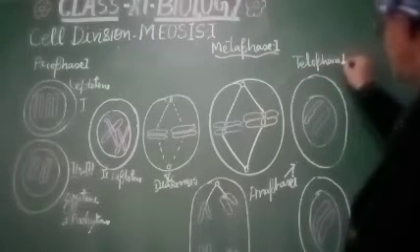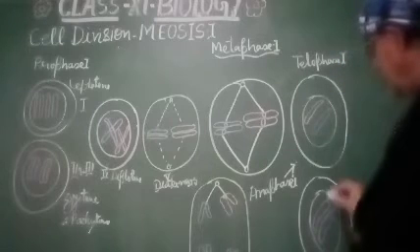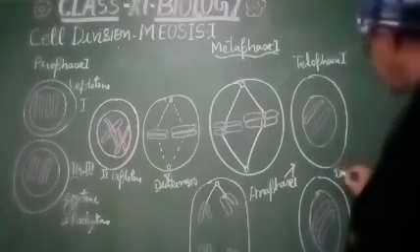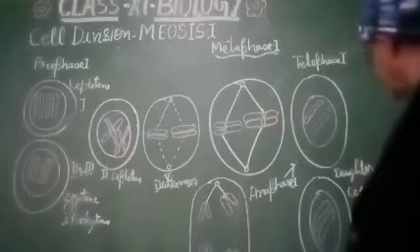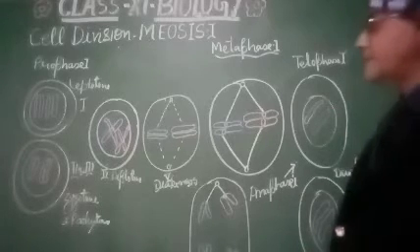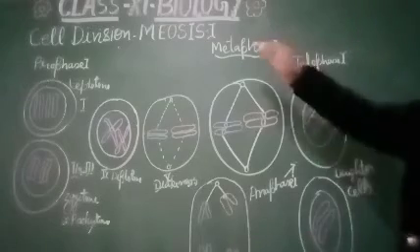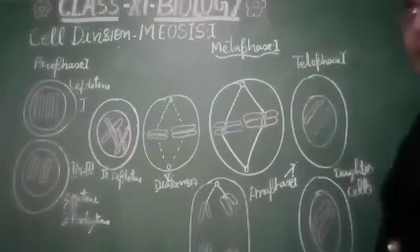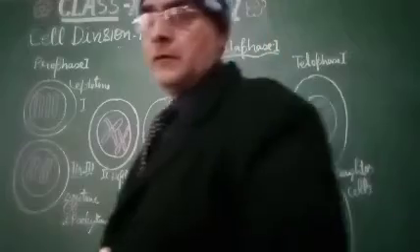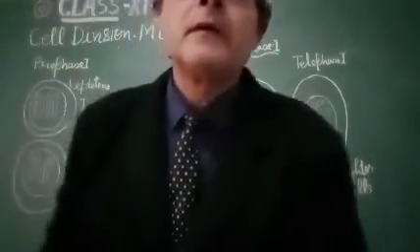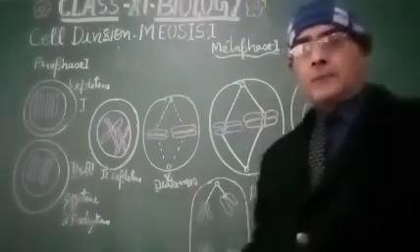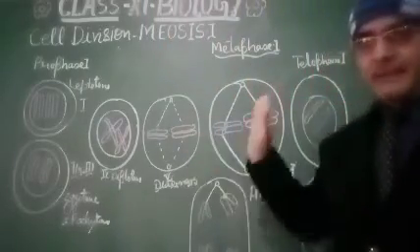Telophase 1. These are the daughter cells. They get generated in meiosis 1, having half the number of chromosomes. My dear students, I hope that with the help of these diagrams, you are able to explain the process of meiosis 1 in the cell cycle.